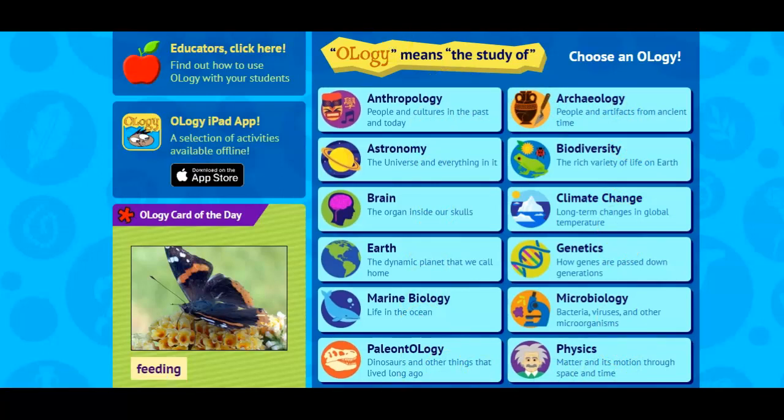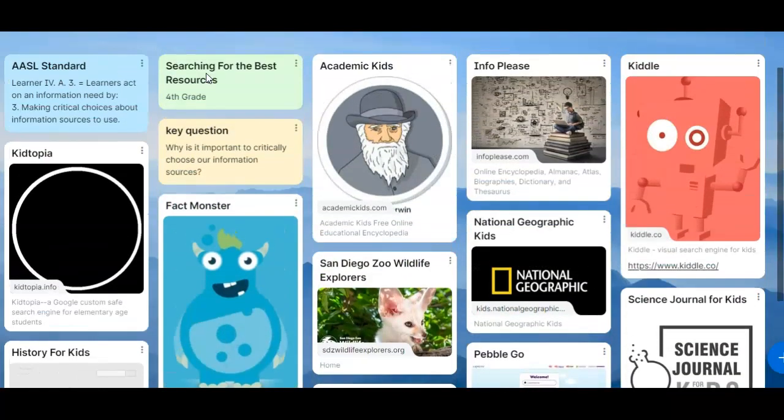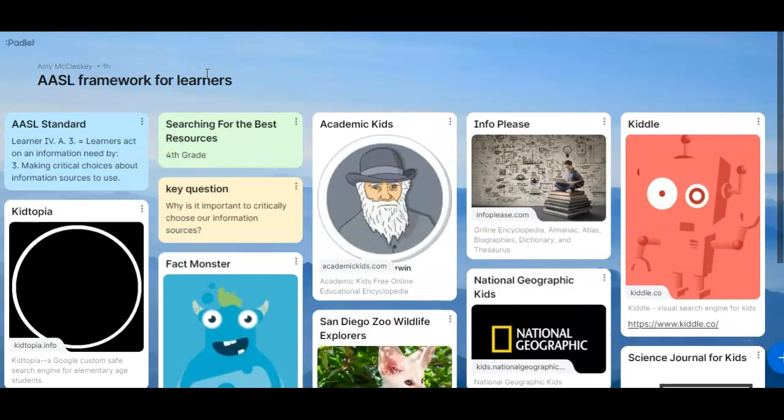So remember that when we are searching, the reason that we're learning this information is that we need to know how to research something. That means gathering information that pertains to the topic that we are looking for. Also remember that it's good to check out at least a couple of different resources when doing research, because some resources have more or less information. We don't want to just stick with the first one that we find and only use it. I'll have all of these resources plus many more posted on our research search board. You can always refer to the board as well as this Padlet if you can't think of a place to start when searching for your research topic.